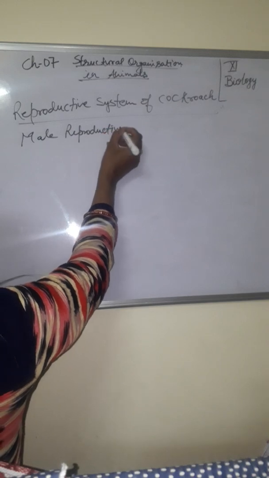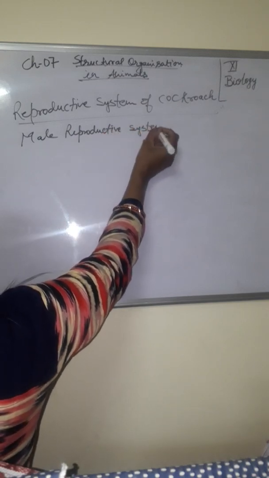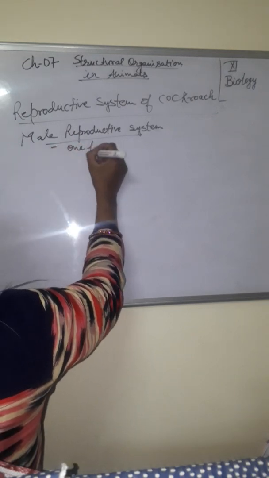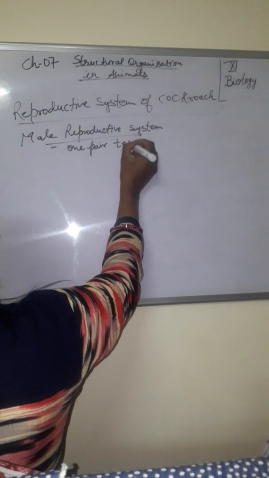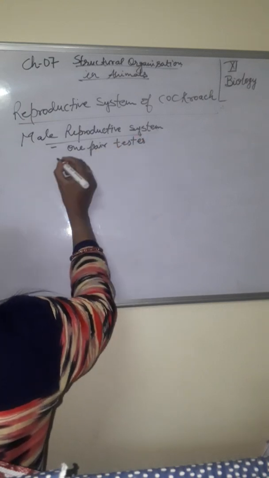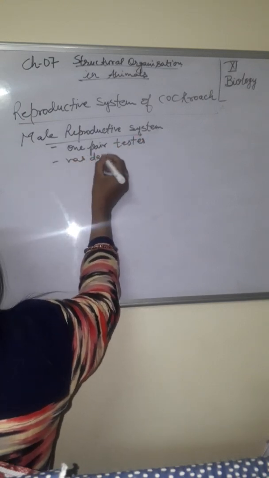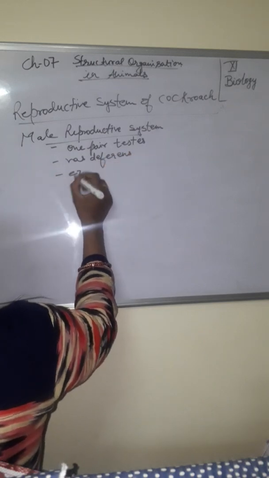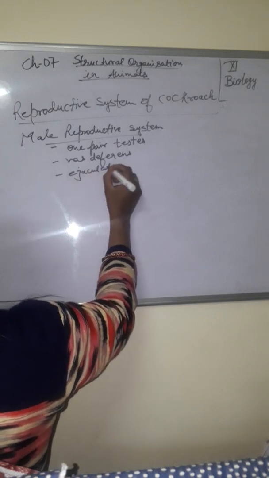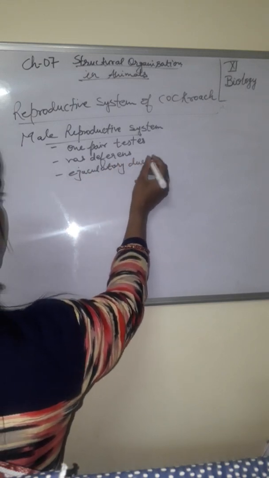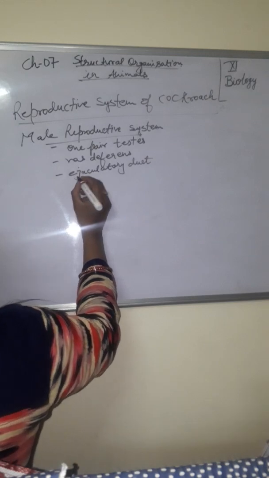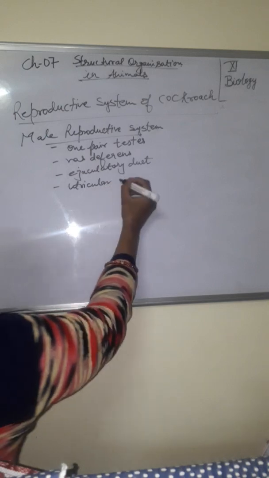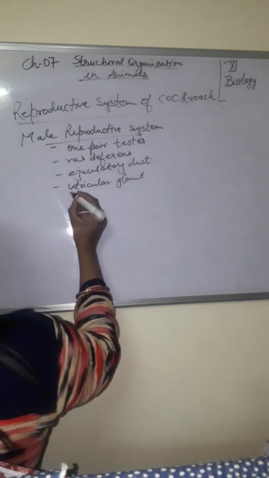The male reproductive system contains one pair of testes, vas deferens, ejaculatory duct, utricular gland, and phallic gland.